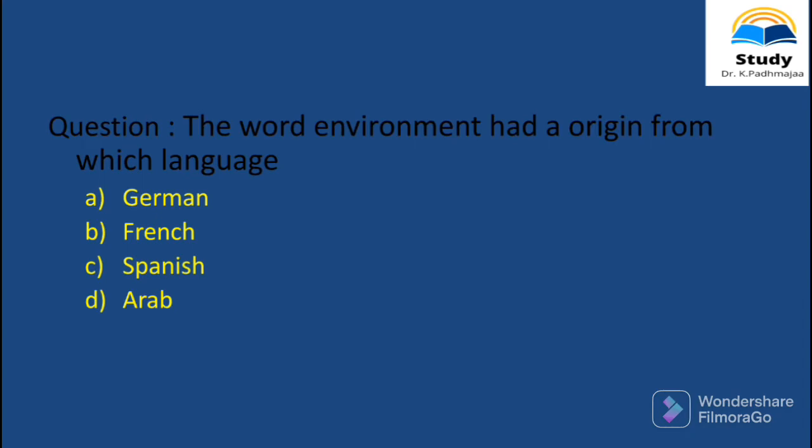Next question. The word environment had an origin from which language? A. German, B. French, C. Spanish, D. Arab. The correct answer for this question is B. French. The word environment has origin from French language.